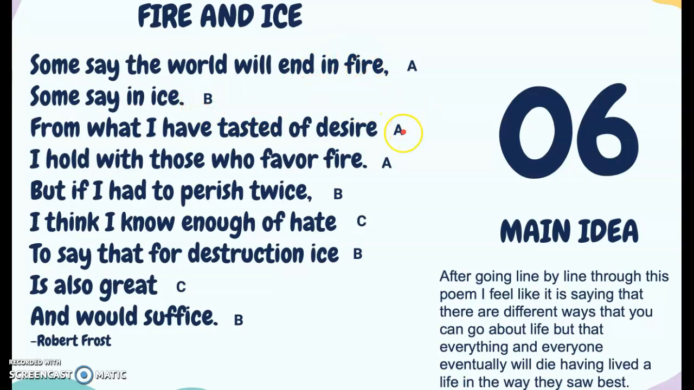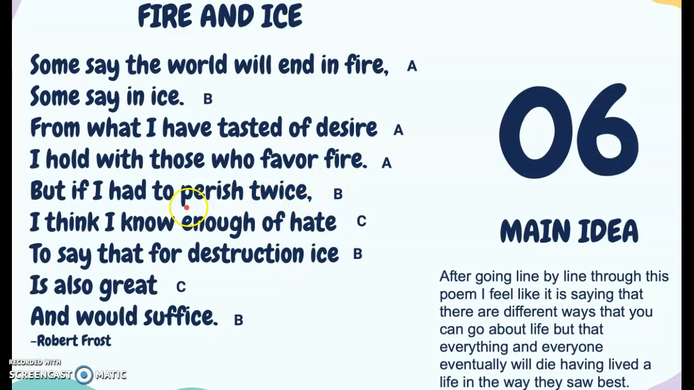From what I have tasted of desire, I hold with those who favor fire. So it seems that the poet is equating fire and desire, that they kind of coincide with one another, and that fire is the destruction that the poet has chosen.